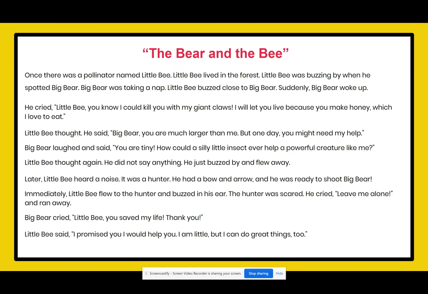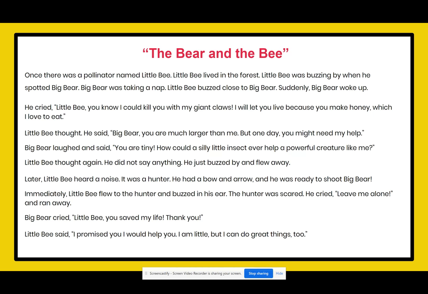Once there was a pollinator named Little Bee. Little Bee lived in the forest. Little Bee was buzzing by when he spotted Big Bear. Big Bear was taking a nap. Little Bee buzzed close to Big Bear. Suddenly, Big Bear woke up. He cried, "Little Bee, you know I could kill you with my giant claws. I will let you live because you make honey, which I love to eat."